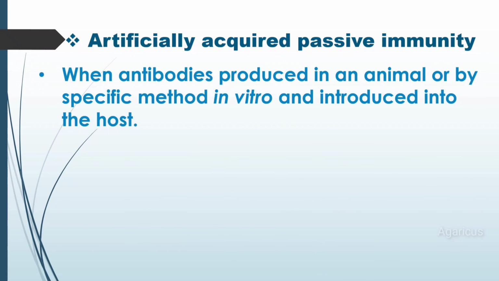Artificially acquired passive immunity. This is when antibodies produced in an animal or by a specific method in vitro are introduced into the host. In this method, antibodies are produced in vitro and injected into the host. Then the host gets the antibodies. This is another artificial method.